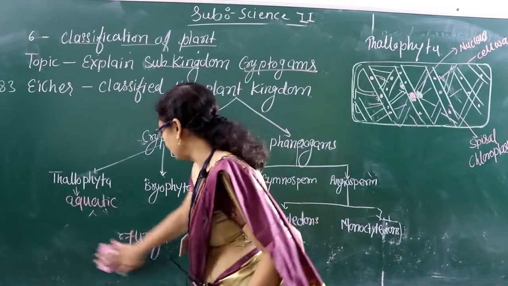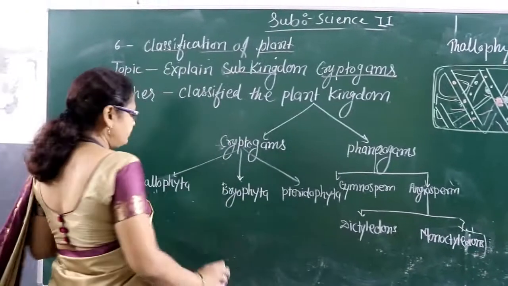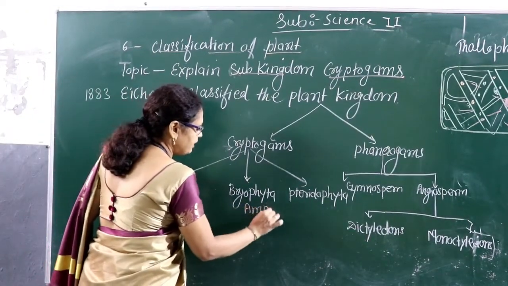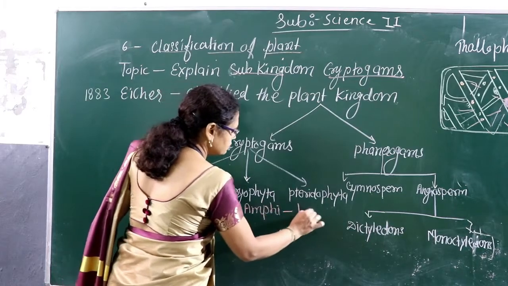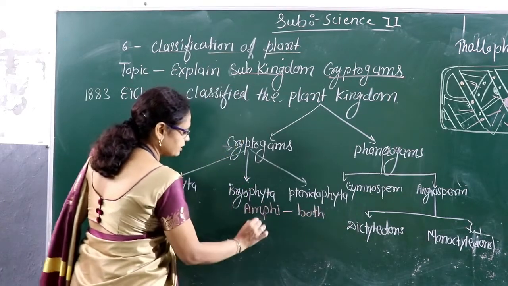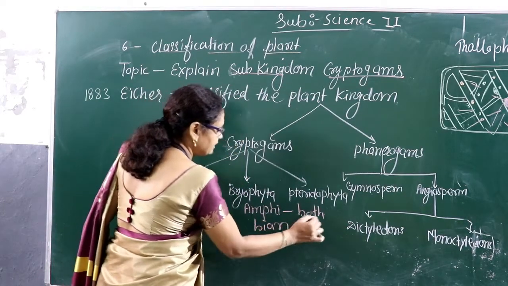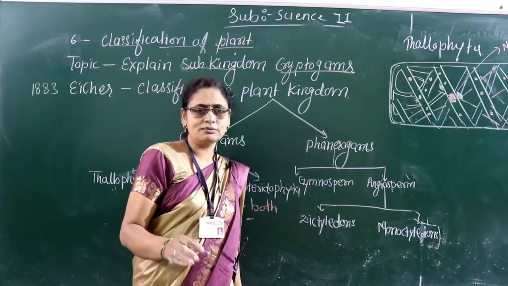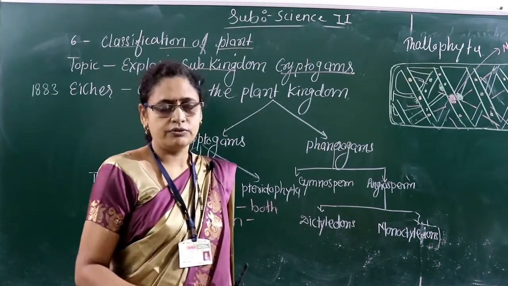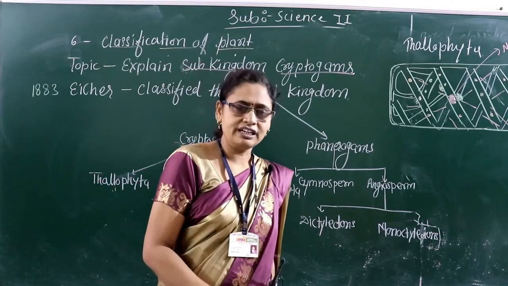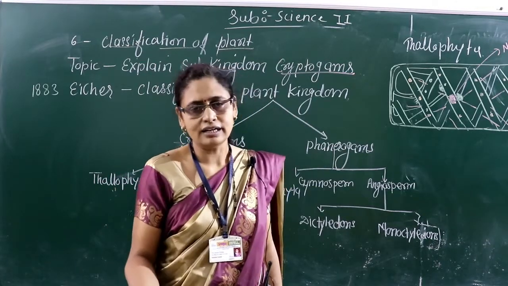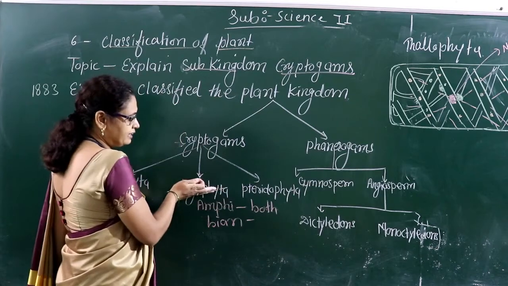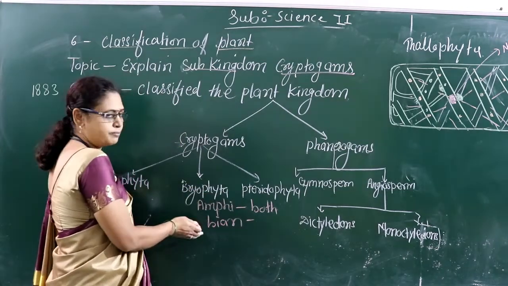Amphibians of the plant kingdom. So amphibian, what is the word I am using here? Amphibian. Amphi means both, bian means living. Just like you can take the example in the animal kingdom. In the animal kingdom, whom do we call the amphibians? Frog. Frogs are able to survive in water and also on land. Like that, the Bryophyta is known as the amphibians of the plant kingdom.